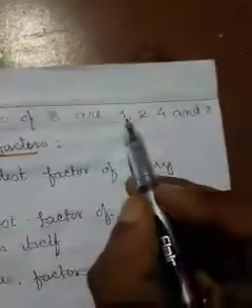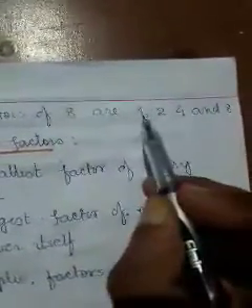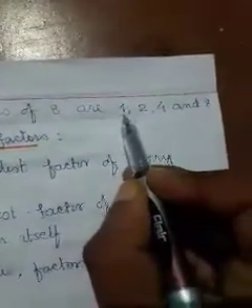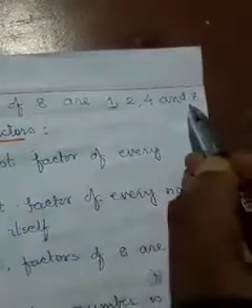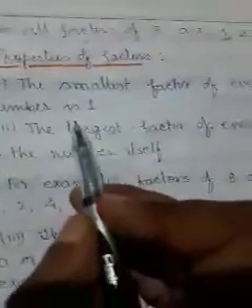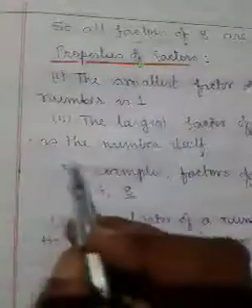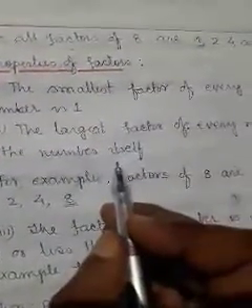Properties. Now we discuss properties of factors. The smallest factor of every number is 1. Like here we have 4 factors, and which is the smallest here? The smallest is 1 and the largest is 8. So 1 is the smallest factor, and the largest factor of every number is the number itself.